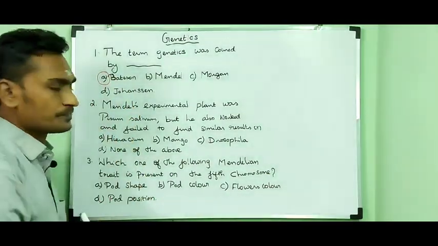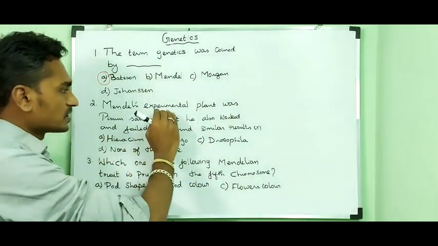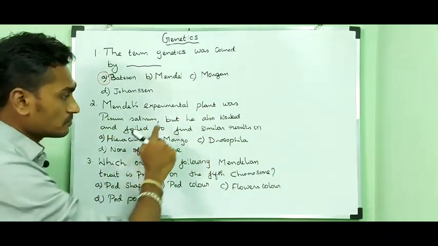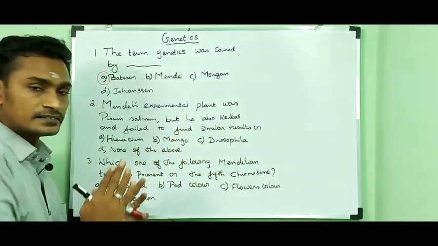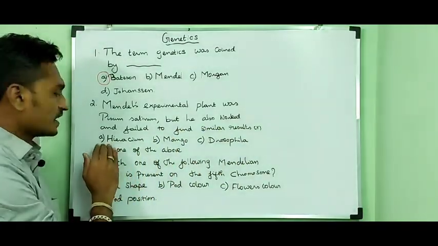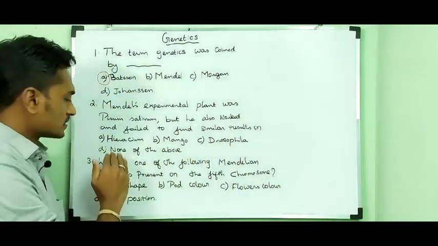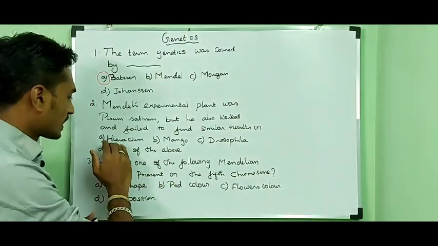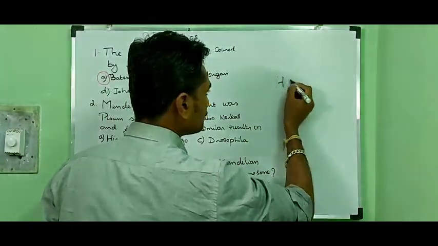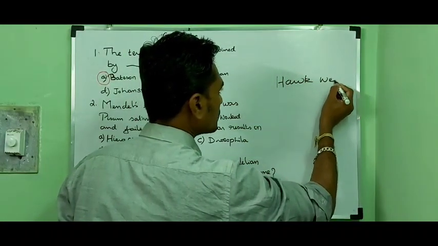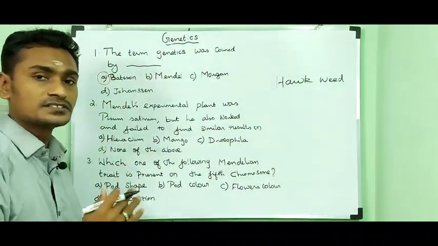Then, Mendel's experimental plant was Pisum sativum, but he also worked and failed to find similar results on dash plants. Option A Herbaceum, option B mango, option C Drosophila, option D none of the above. The answer is Herbaceum. Herbaceum is otherwise called hogweed.